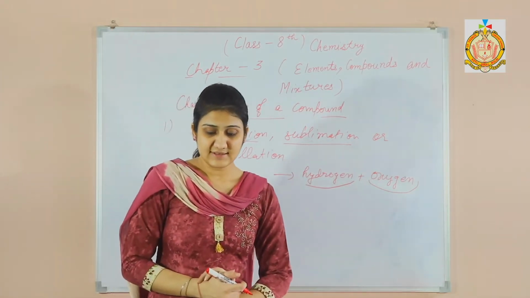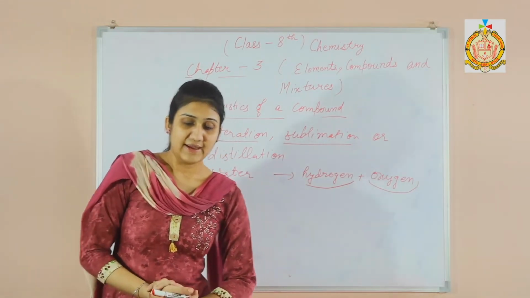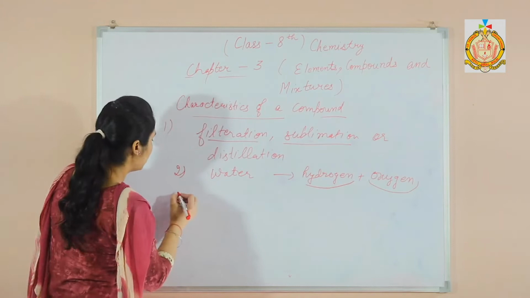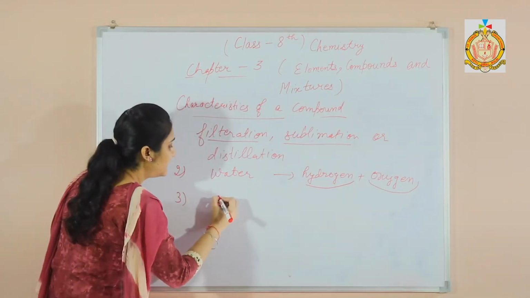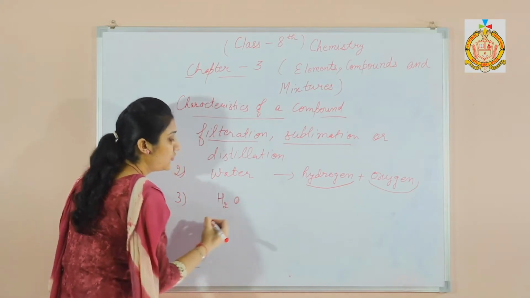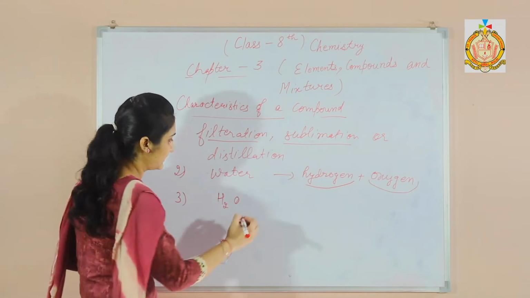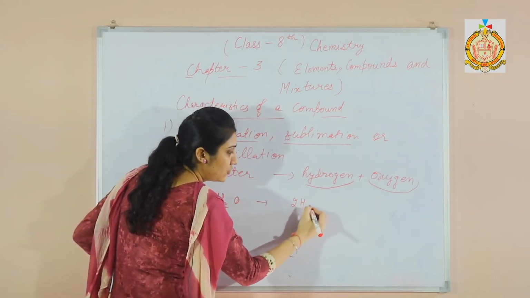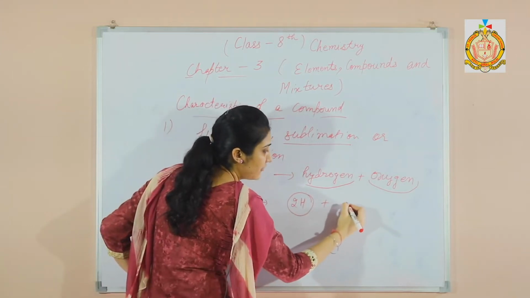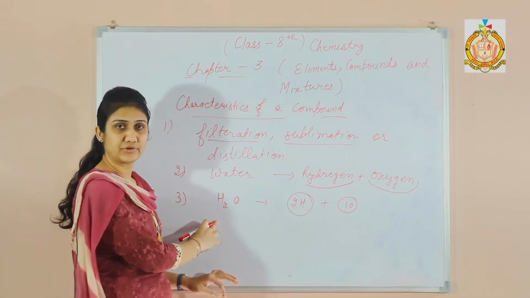Next property is elements combine in a fixed proportion of atoms to form a compound. For example, in case of water, we take 2 atoms of hydrogen and 1 atom of oxygen. That is, for making water we need 2 atoms of hydrogen and 1 atom of oxygen, and then we will get water.